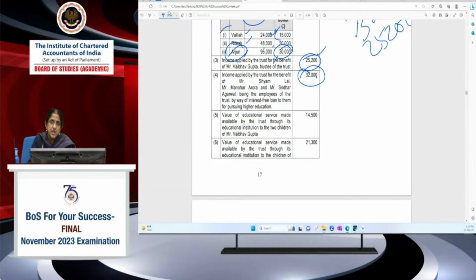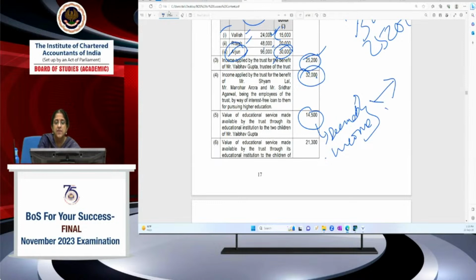But if an educational institution provides educational services to the children of Vaibhav Gupta, then provisions of 12.2 will be attracted. 12.2 says that such amount, 14,500, will be deemed income. Will be deemed income, of course. But this income does not fall within the purview of 115 BBI. It does not attract 115 BBI. It's not included in the list of specified income given under 115 BBI.